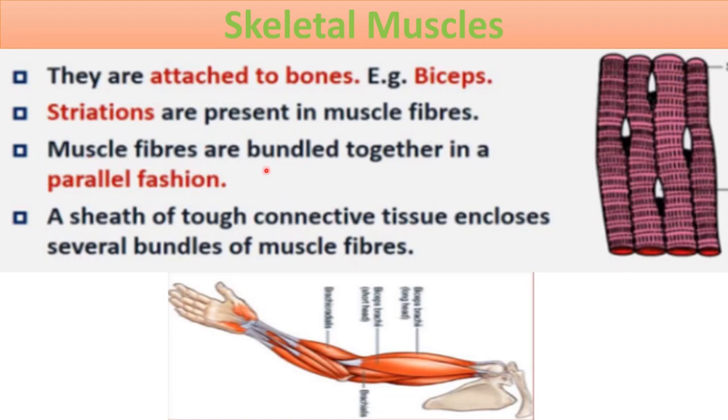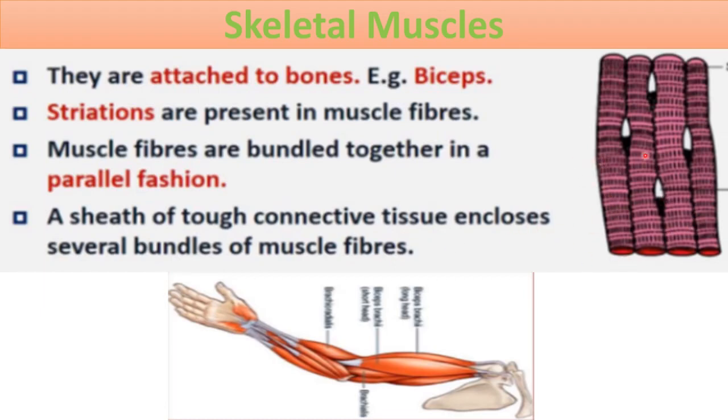Muscle fibers are bundled together in a parallel fashion. As you can see here, these are bundled together and parallel to each other. A sheath of tough connective tissue encloses several bundles of muscle fibers.